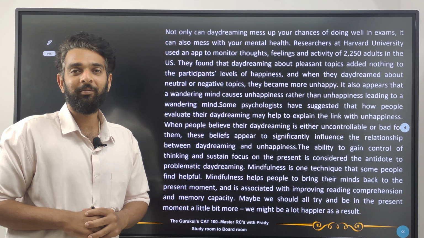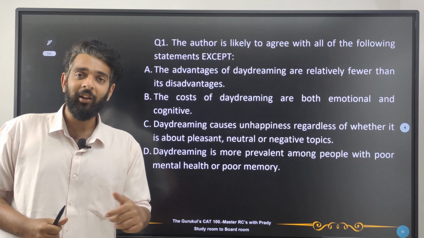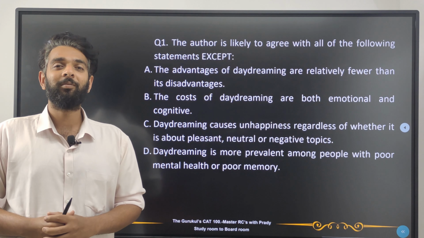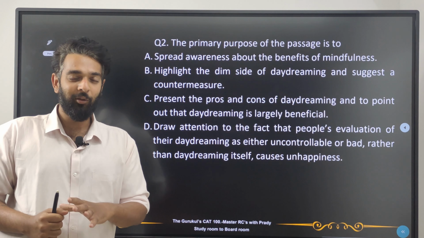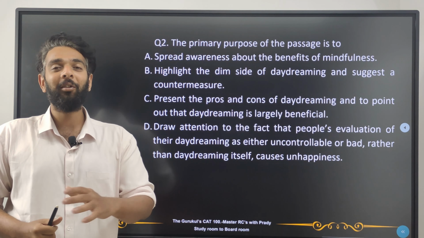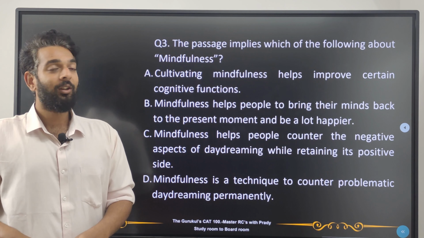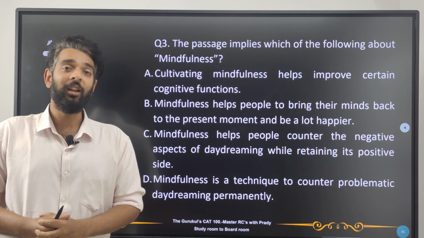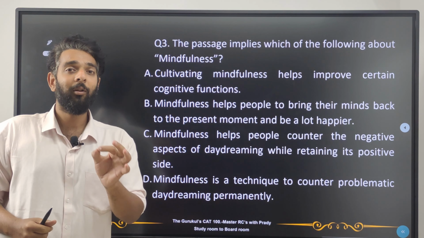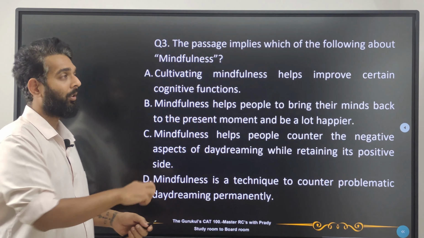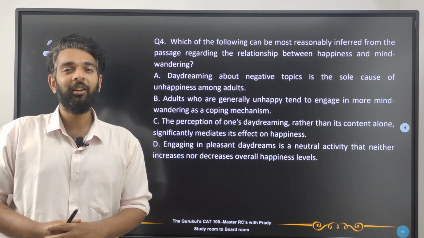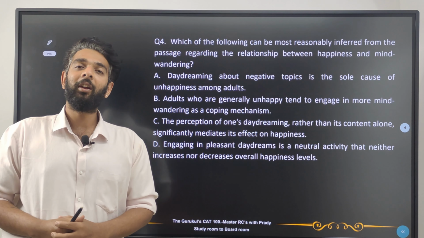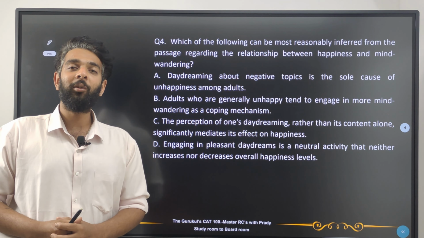Okay, so question number 1. Alright, take 1.5 minutes guys, no cheating, put on that timer, comment your answer below once you're done. Pause the video. Question number 2 guys, again 1.5 minutes, no cheating, comment your answers below, pause the video. Alright guys, so question number 3, take 1.5 minutes, pause the video. Question number 4 guys, take 1.5 minutes, no cheating, comment your answers below, and then we're gonna go into the questions and the passage explanations.